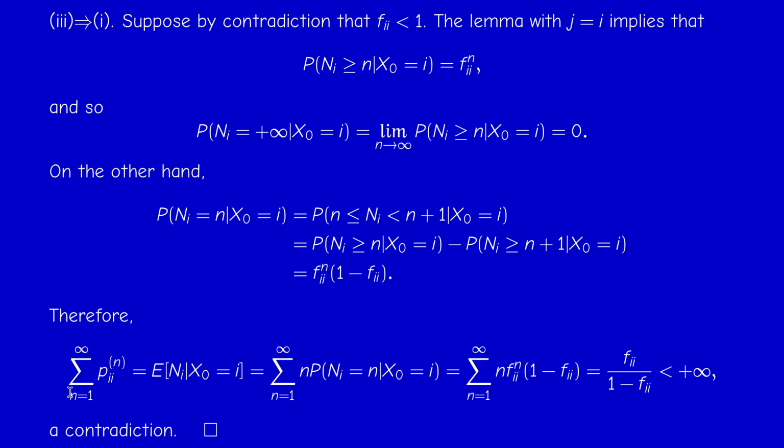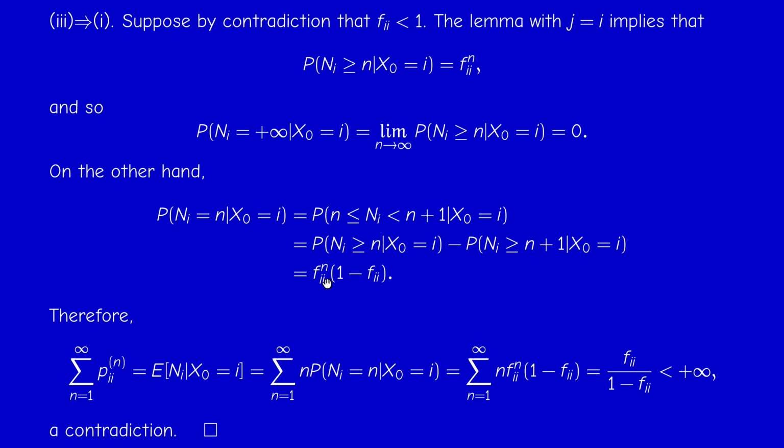Okay, so we proved that if state i is transient, then we have a formula. This formula is very important because it tells you about the distribution of Ni in case it's not infinite. And it has a name, actually. But there is no common acceptance about what we call it. So some people call it geometric.